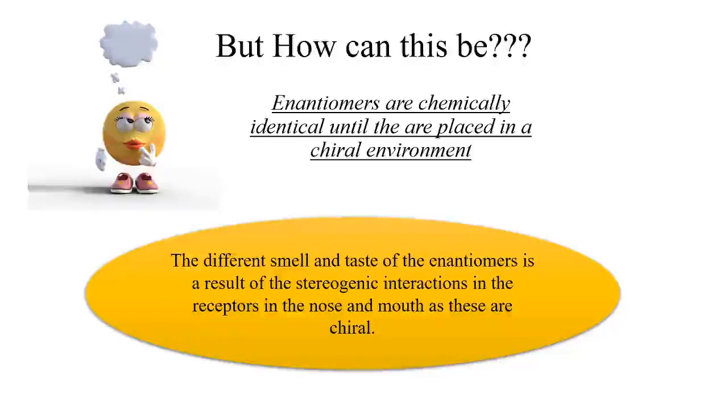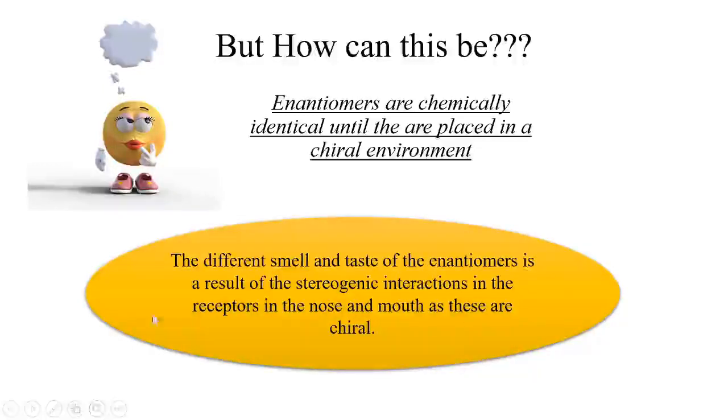When you convert your enantiomer into a diastereomer, the diastereomers always differ in properties. For example, they may differ in solubility, they may differ in melting point. So we can use that specific difference and we can separate them.